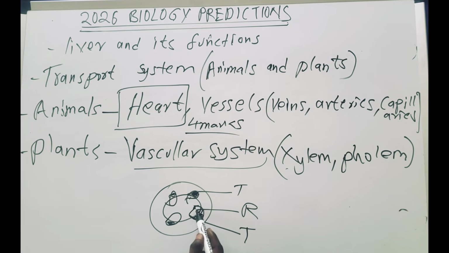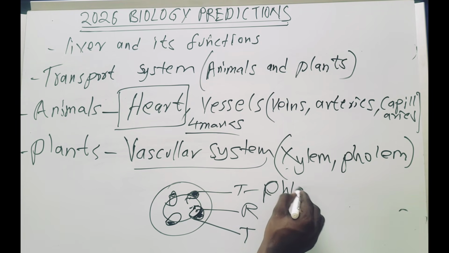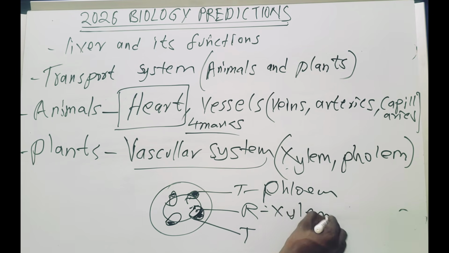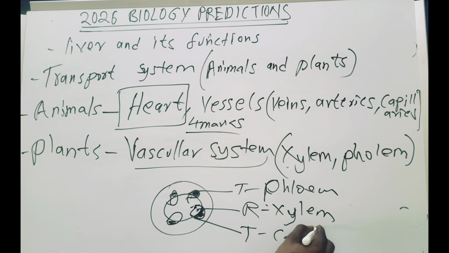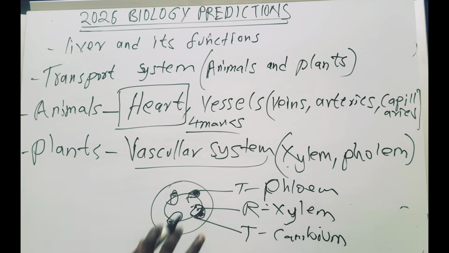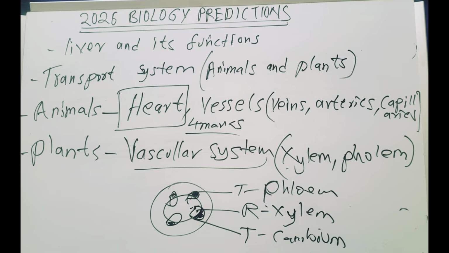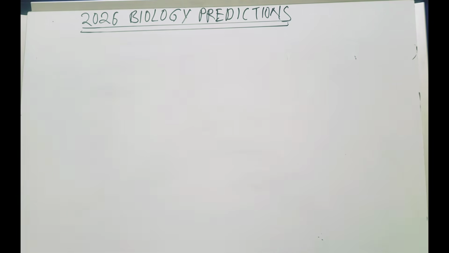Then the inner part is the xylem. And this one, which is in between, this line is the cambium. So you should know all those parts: the phloem is located outside, then the xylem and the cambium, and the function of cambium and all these parts. So study this topic. This is going to come. Alright, let's go to the next topic now.